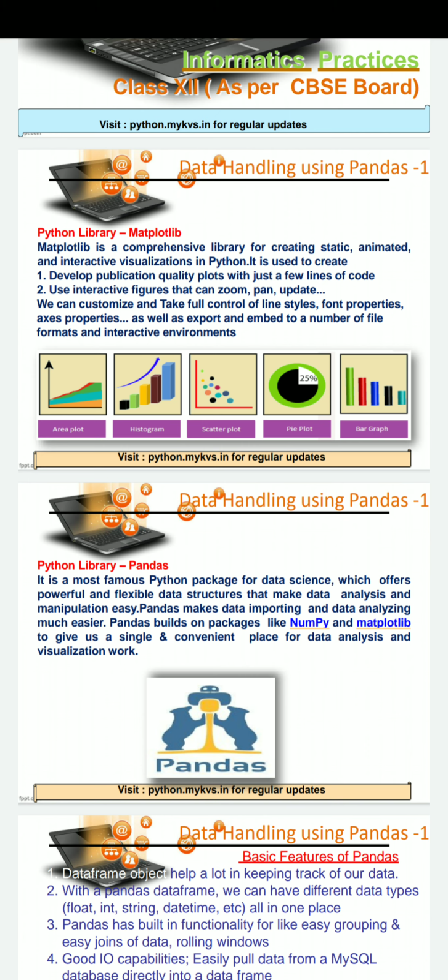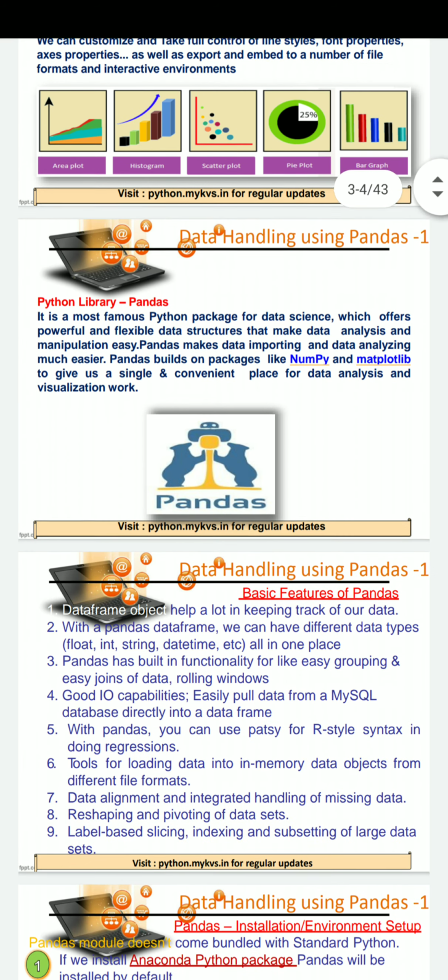Some examples of plots are given in these images, showing what we can do after learning matplotlib. We will be able to create area plot, histogram, scatter plot, pie plot or pie chart, bar graph and many more.